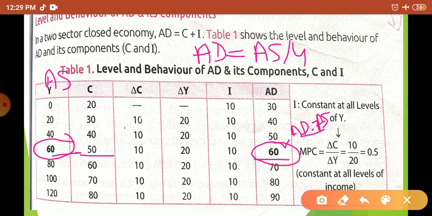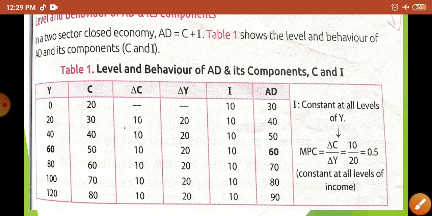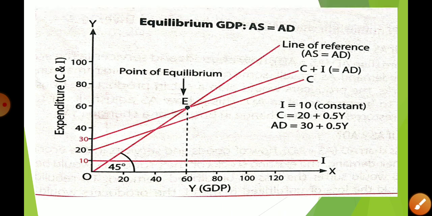Before that you can see that AS is less than AD, that is, people want to purchase more. So in this condition producer will produce more goods. Okay, if you talk about after this point, here you can see that producers are producing more but people want to purchase less. So in this condition producers have to cut the production. Okay, now here is the diagram given.